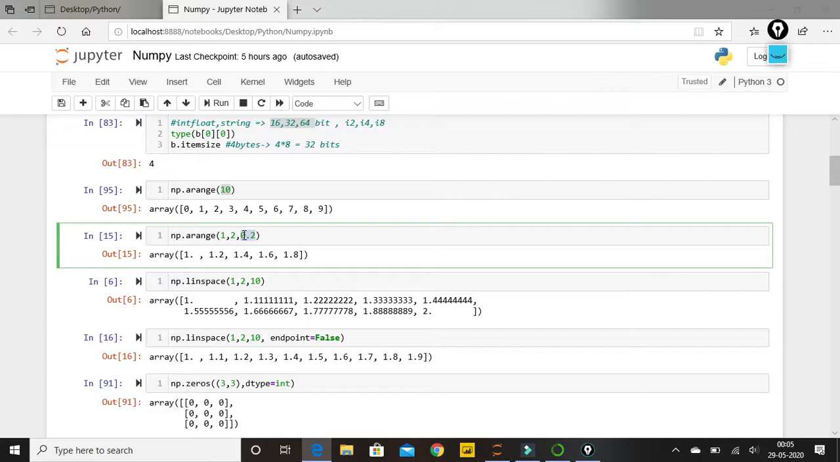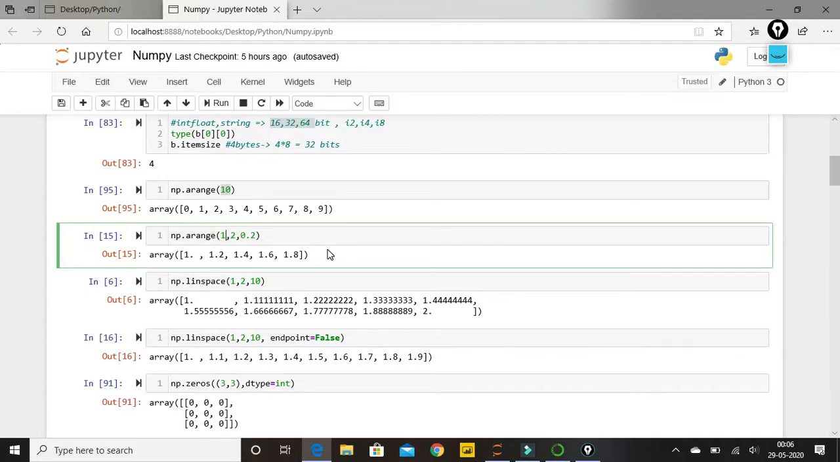So 1, then it is jumping 0.2, means 1.2. Similarly, then it is jumping again, so 1.4, then 1.6, then 1.8. Now it is not giving me 2. Why? Because 2 is my ending point and it will eliminate my upper bound. Okay,